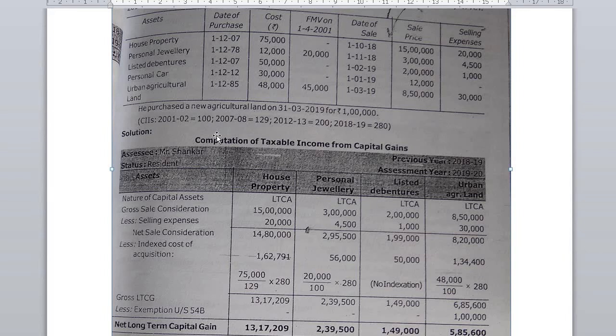So we can give the exemption here for urban agricultural land only, because the information is related to agriculture land. For house property, no exemption. For personal jewelry, no exemption. For listed debenture also no exemption. But for urban agriculture land, there is an exemption, that is rupees 1 lakh.